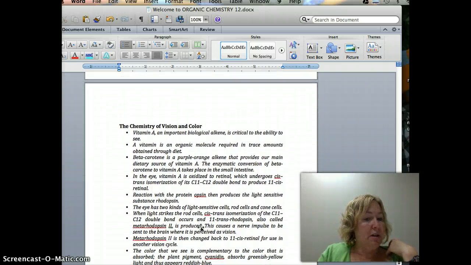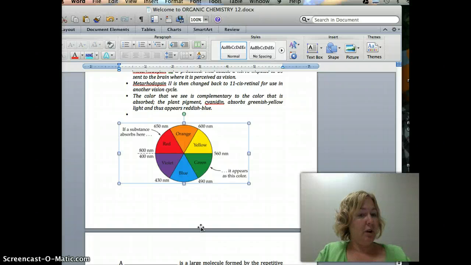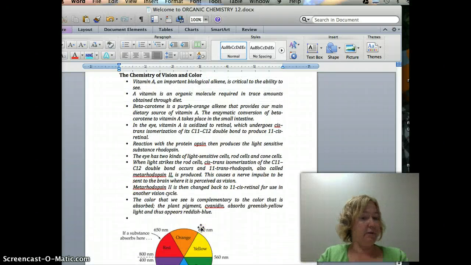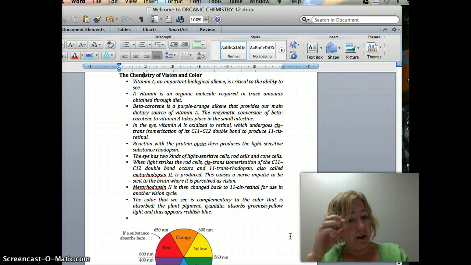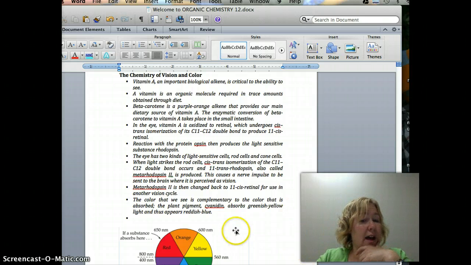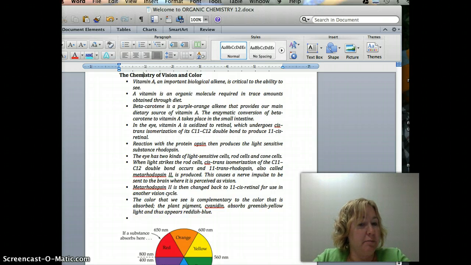Okay. Vision. This is a little brief trip through physiology, because we'll talk about it again. The things that I actually want you to remember from this, so that it's not completely new information, is that you have vitamin A. Vitamin A is an organic molecule. It creates beta carotene, which is a purple-orange alkene that provides our main source of vitamin A. This is why people get night blindness when they don't have enough vitamin A. So you need vitamin A.